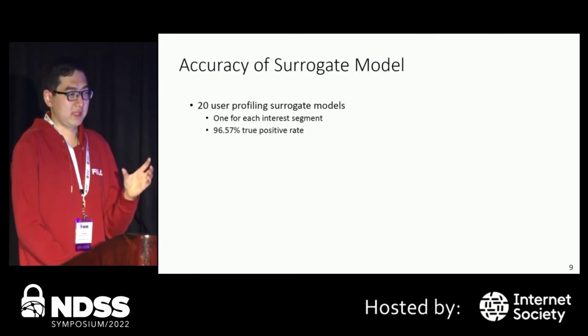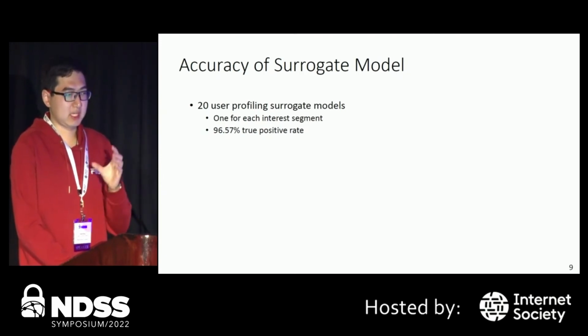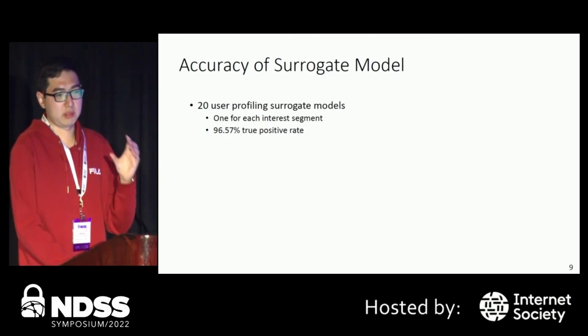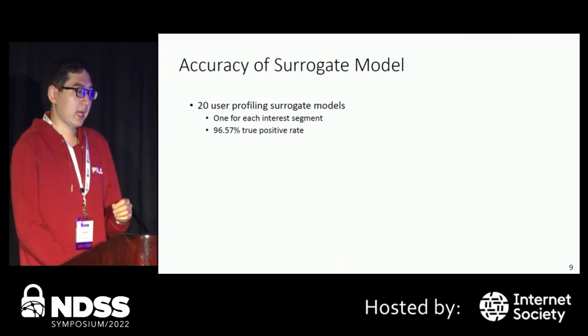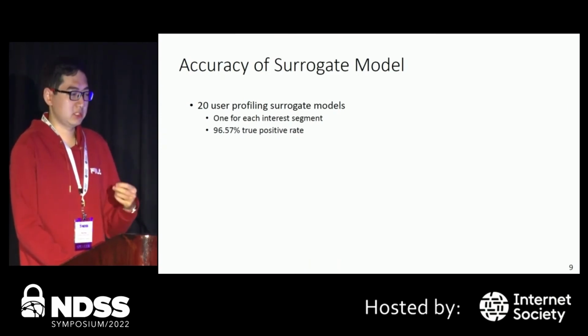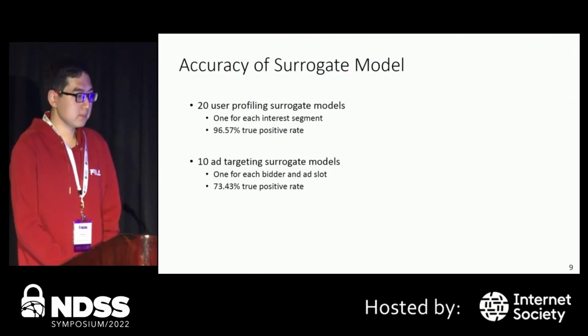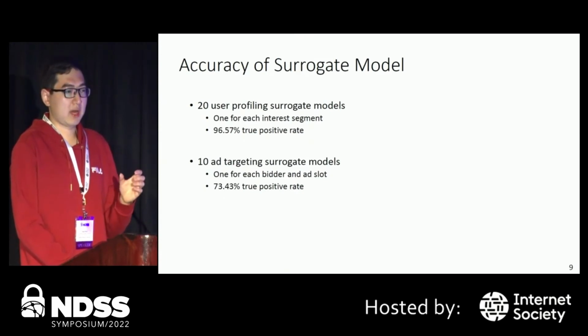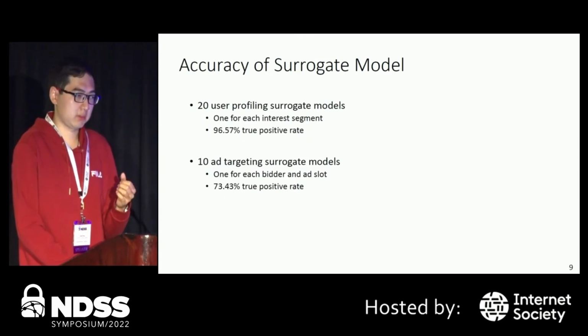For each of these surrogate models, it can predict whether an interest segment can be triggered by the input user persona or not. And the average true positive rate for these surrogate models is 96%. And also we have 10 ad targeting surrogate models.